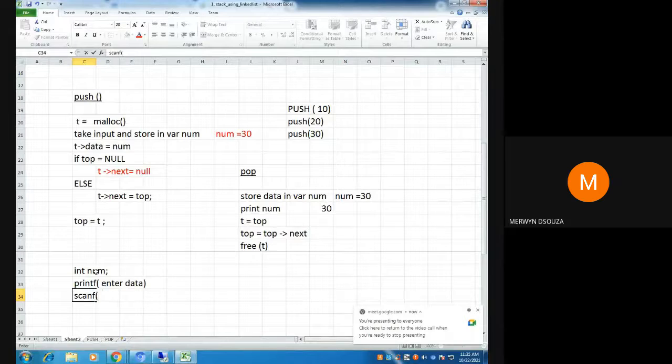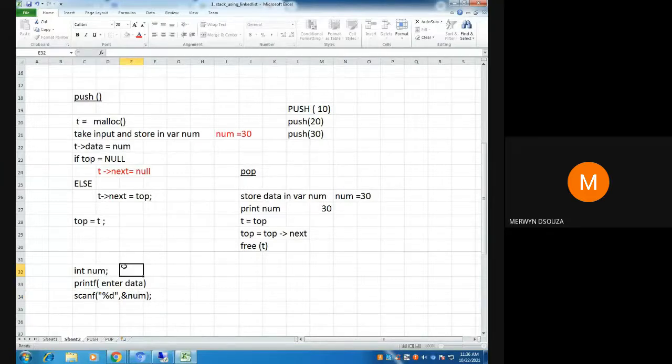Then you would say t arrow data equal to num. Now this is correct.